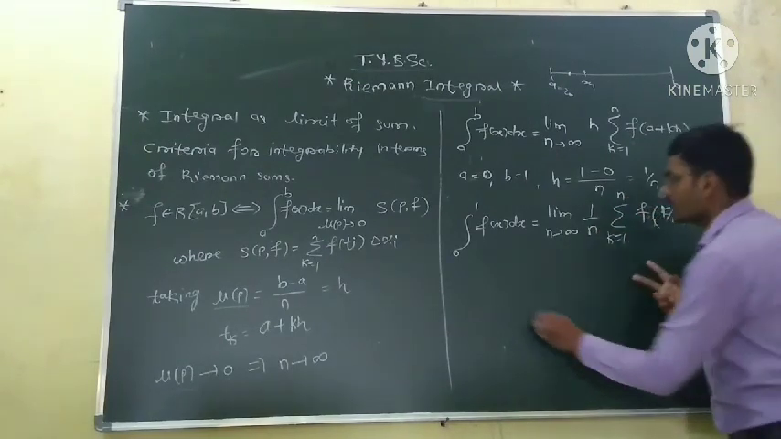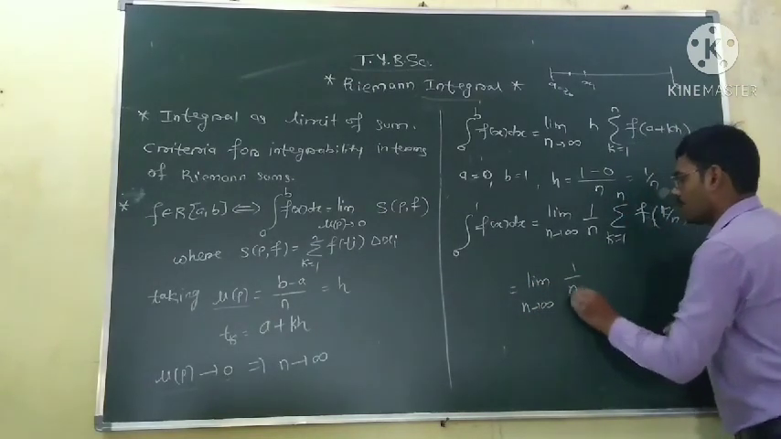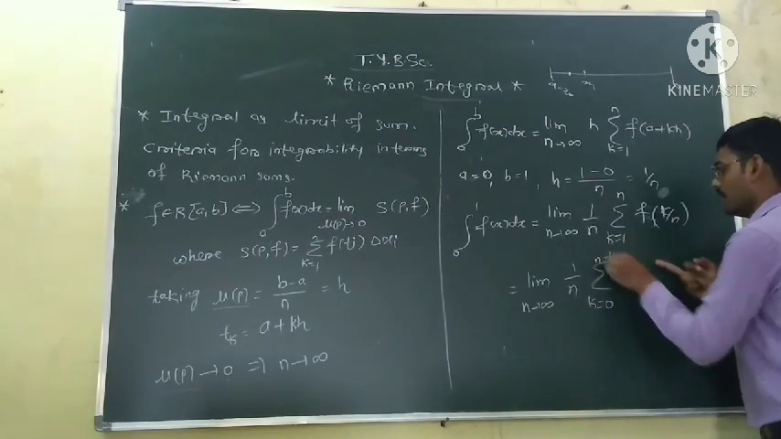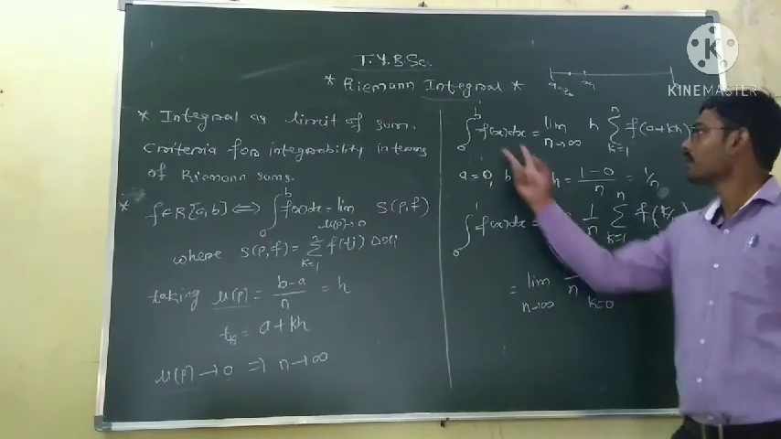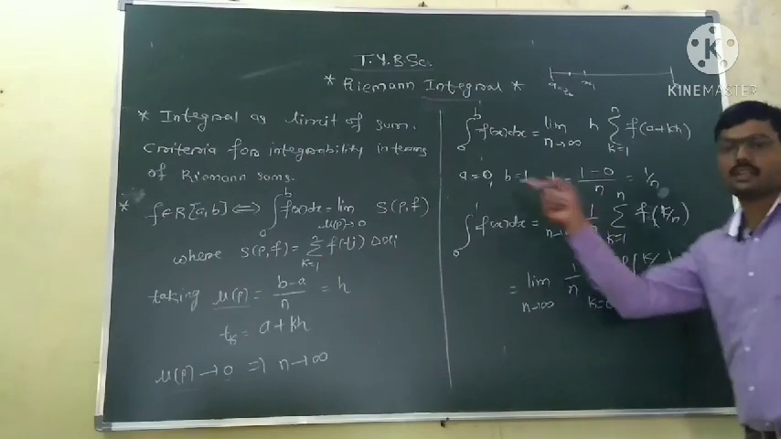This can also be written as the limit as n tends to infinity of 1 by n times the summation, instead of from 1, we can write from 0 to n minus 1, of f of k by n. This is the formula for the integral as limit of sum, and this is the particular case.